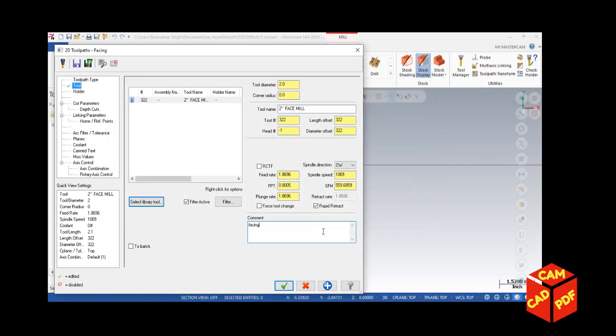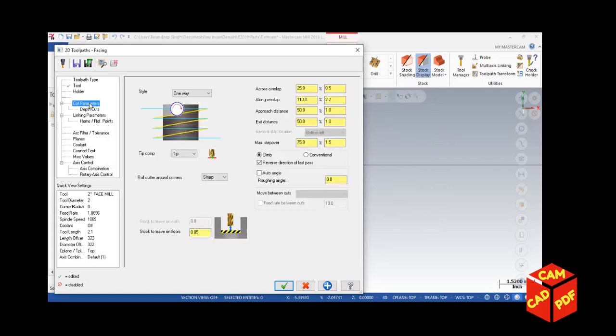click command facing, cut parameters. One way means our facing is gonna go only one way, and then ramp up back again. But here we're gonna go on zigzag. It's gonna go like that way. If we go by one pass, it's similar, just one pass and then continue another pass. For dynamic, it's gonna move in any way, it is not specified. So we're gonna go over here as a zigzag, click on auto angle, move between cuts should be high speed loops of 180 degree and stock should be 0.